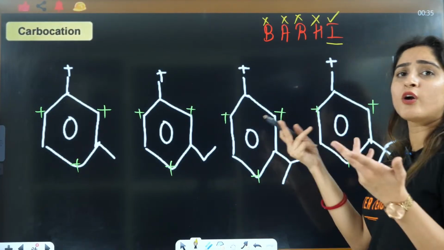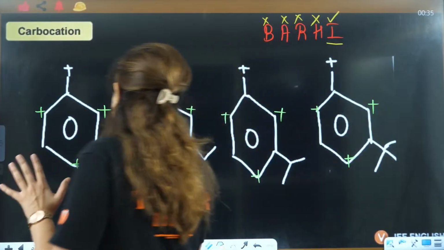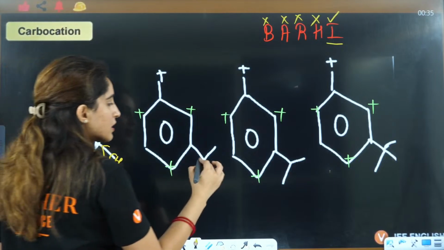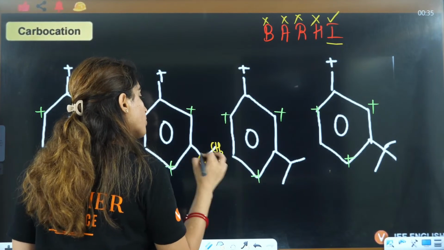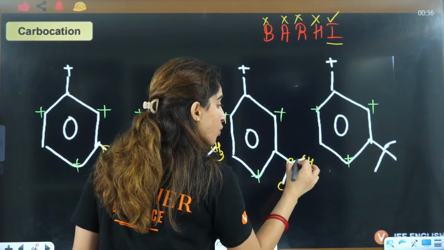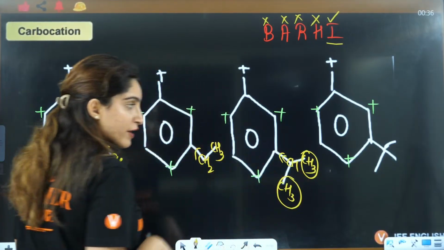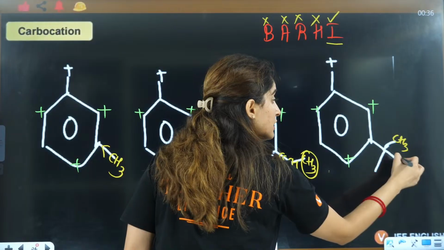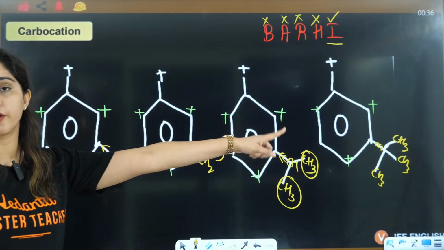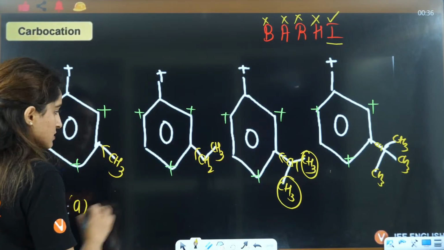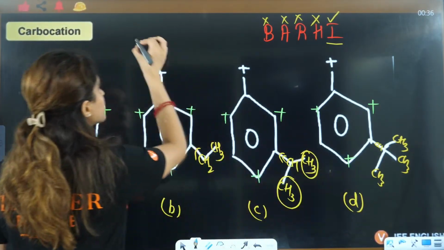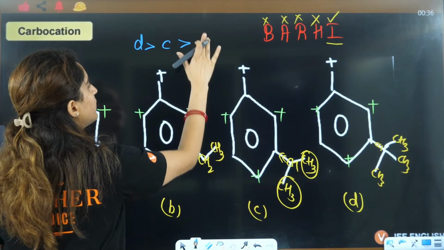Because hyperconjugation is not valid here, we will look for the inductive effect. This is CH3, this is CH2. The more the number of carbons, the more the inductive effect. Here you have 2 CH3; the more CH3 groups, the more inductive effect. And here you have 3 CH3. The more alkyl groups, the more the inductive effect. So maximum inductive effect is shown by D. This is A, this is B, this is C, and this is D. According to the inductive effect, the answer will be D, C, B, A.